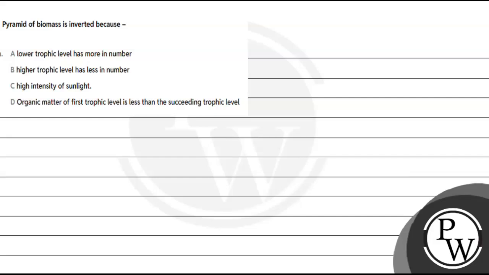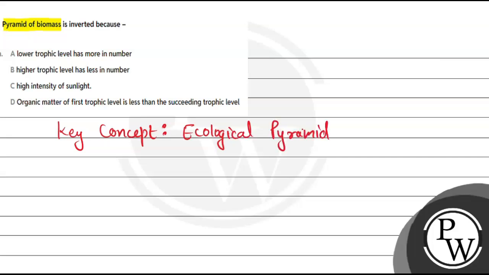The question says: pyramid of biomass is inverted because... and हमें यहाँ पे 4 options दिए हुए हैं that we need to discuss about. हमारा key concept यहाँ पे होगा ecological pyramids. Now, what is a pyramid?